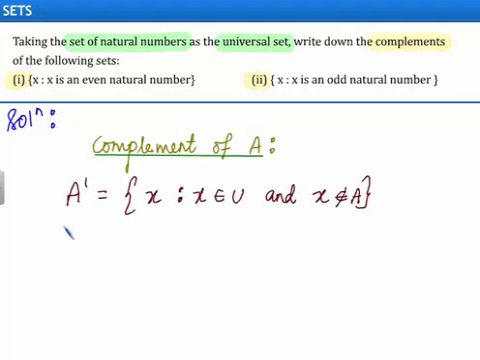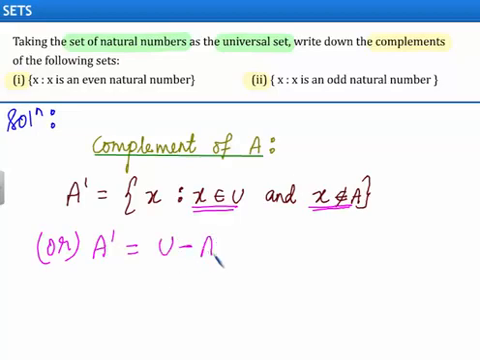Let us recall the definition of complement of the set A. A complement is equal to set of x such that x belongs to the universal set and x does not belong to the set A. We can write the complement of A as universal set minus the set A.